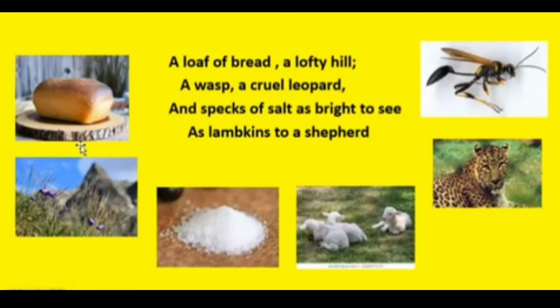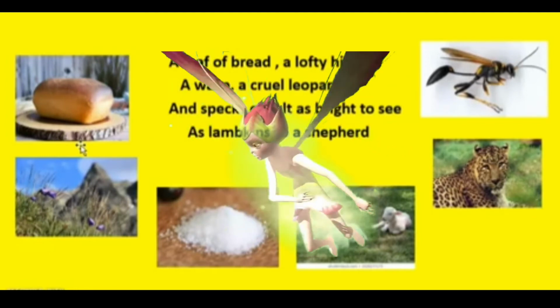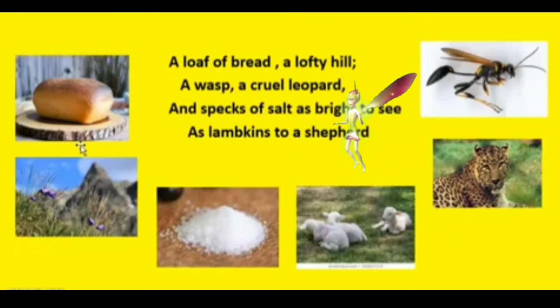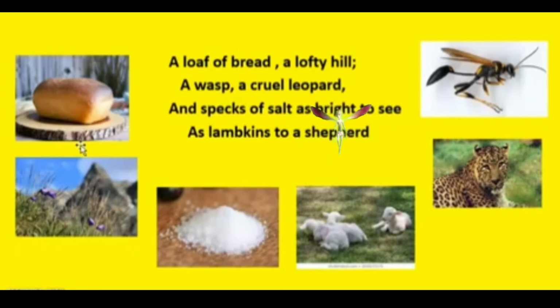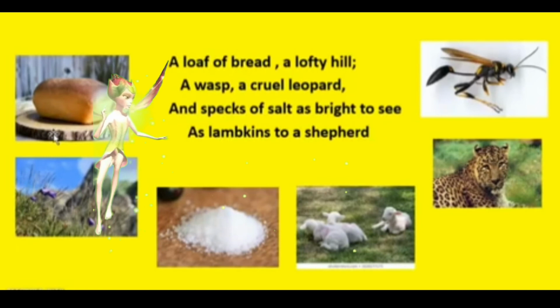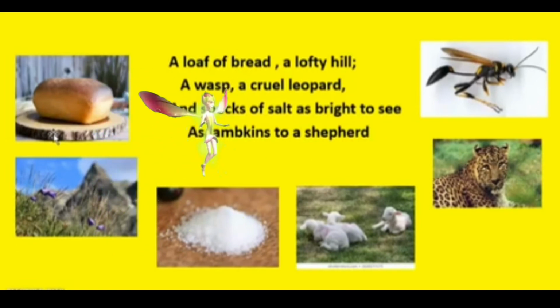So he says, this loaf of bread, imagine it from the eyes of a fly. This bread must look just like a mountain, or it will look like a hill. Over here, the word lofty means high, very high, of great height. So if a fly is sitting on this wood piece over here, then how would this loaf of bread look to him? It would look like a huge hill or a very high hill, or it also could look like a high mountain. So he's comparing the quality of height over here.